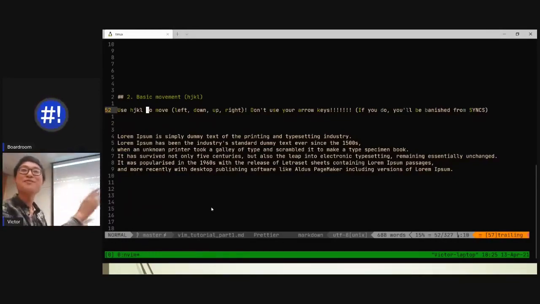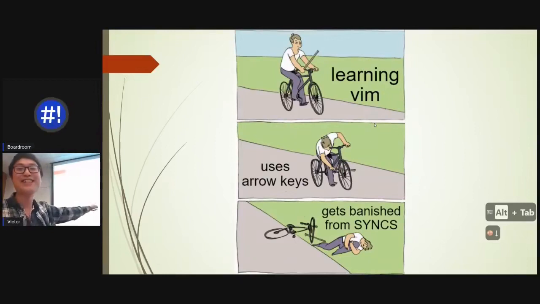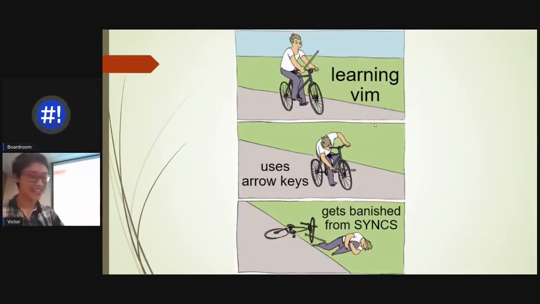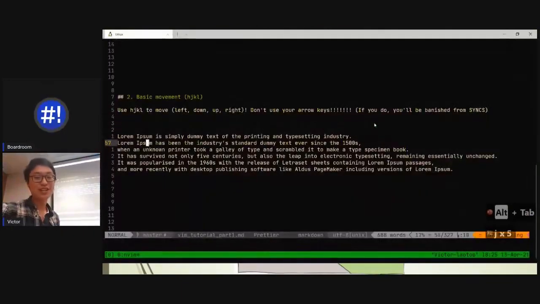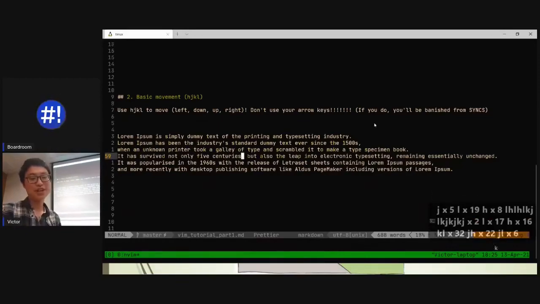So you want to avoid movement, right? You want to have everything at the tip of your fingertips. So do not use your arrow keys if you can help it. And in fact, that's the next slide. If you use your arrow keys, you'll get banished from things. So don't use your arrow keys. Just learn HJKL. It's very awkward at first, but you'll get the hang of it so quickly. It's very easy. So you just move around. It feels so good. Okay, that's lesson 2 done.